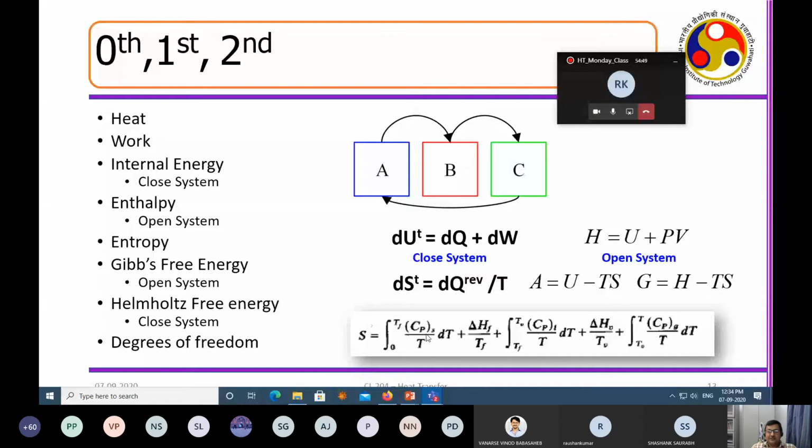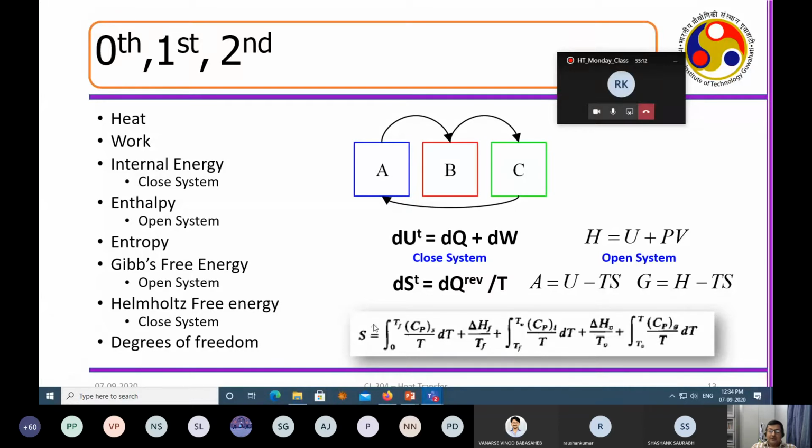Cp is the specific heat, so Cp dT is dQ, and dQ is divided by T. Now this is the dQ you take from 0 Kelvin to the freezing point, then the latent heat of freezing, then freezing to vaporization, then the latent heat of vaporization, then from vaporization to the temperature that you want to go.